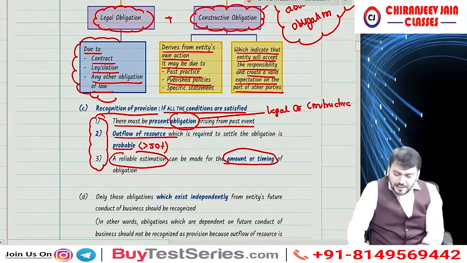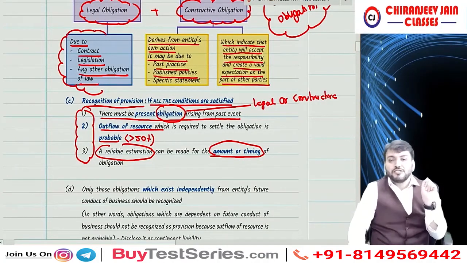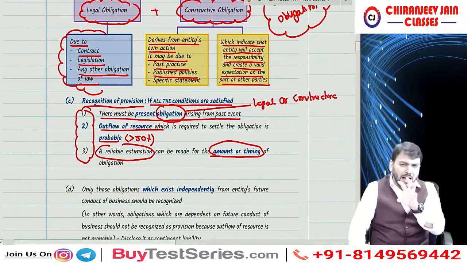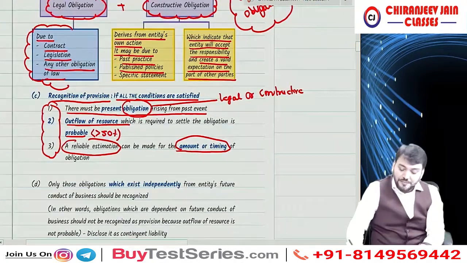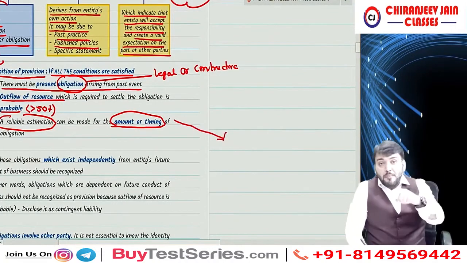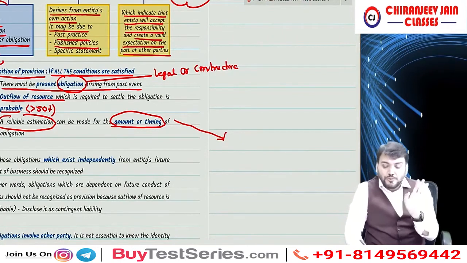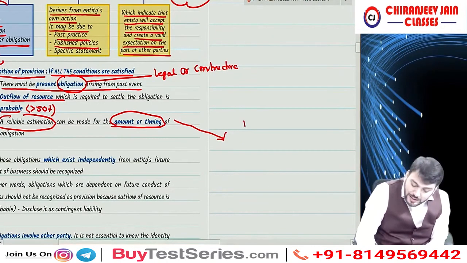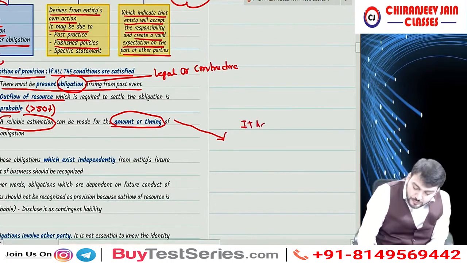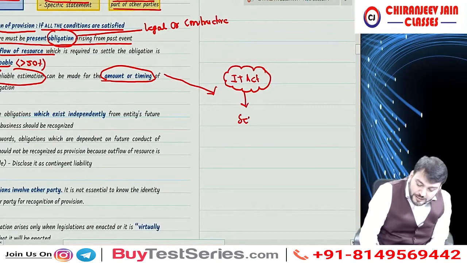Have you understood? I'll give one example. You might have the doubt: sir, give me one example where amount is known but the timing is not known. I'll give one very good example so that you can understand. Yes, sir. Now, it means the amount is known but when it needs to be paid, that is not known. Correct? Now, you all know that under the Income Tax Act, we do self assessment.